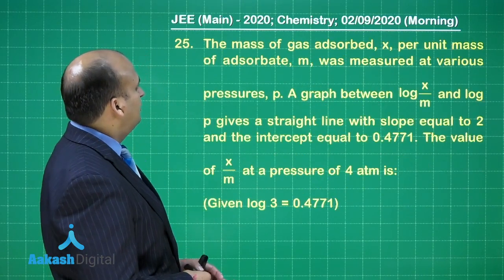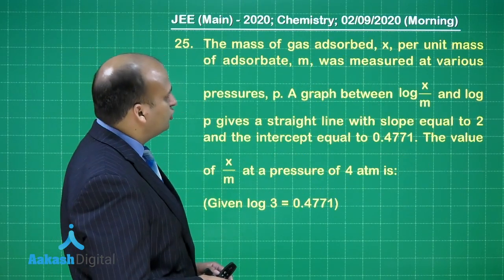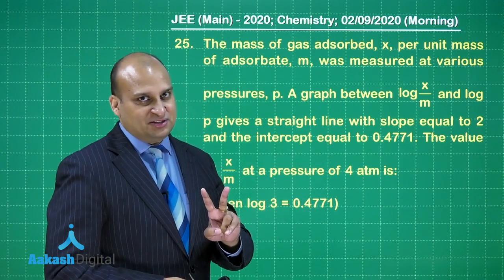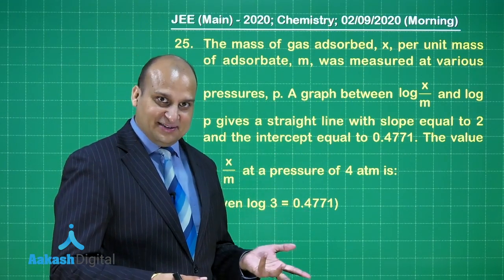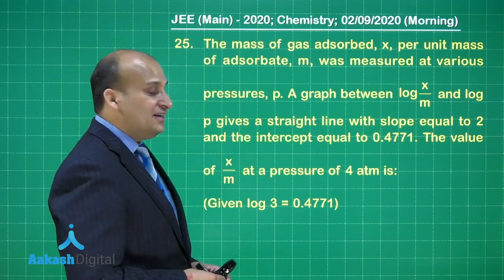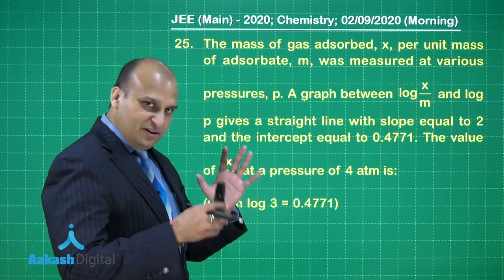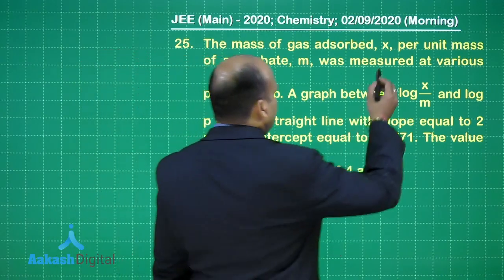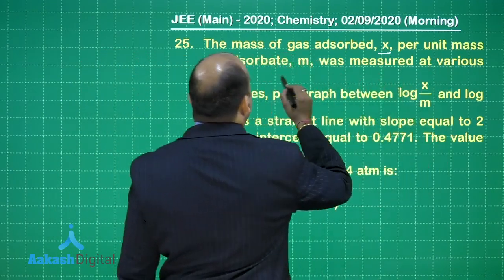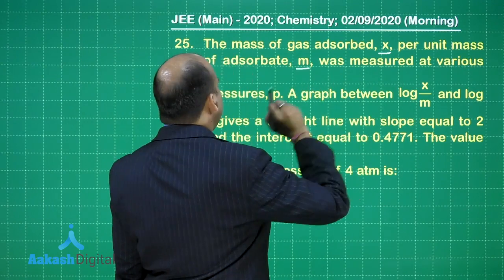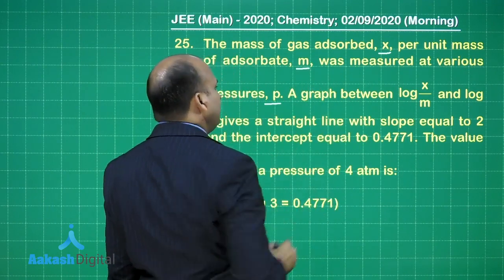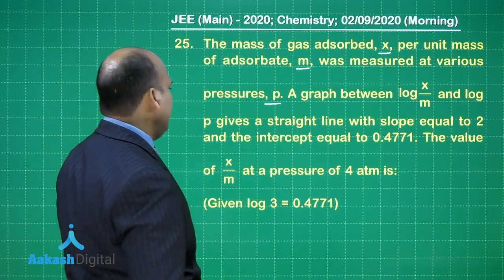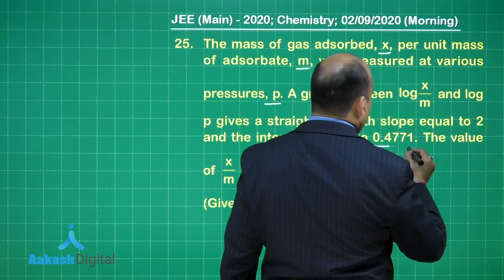The next question, the mass of gas adsorbed X, adsorption, second question from surface chemistry, and people do not study it, surprising. See, you should study each and every chapter, it is important. So, the mass of gas adsorbed, that is given to be x, per unit mass of adsorbent m, was measured at various pressures P. A graph between log x by m and log p gives a straight line with a slope equal to 2, okay, and the intercept equal to this, fine.